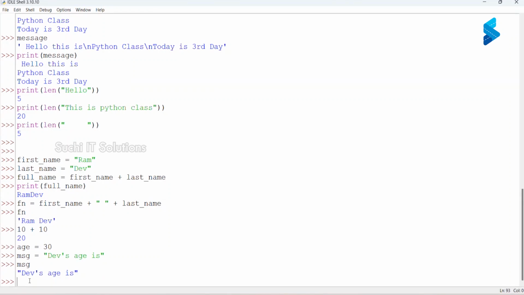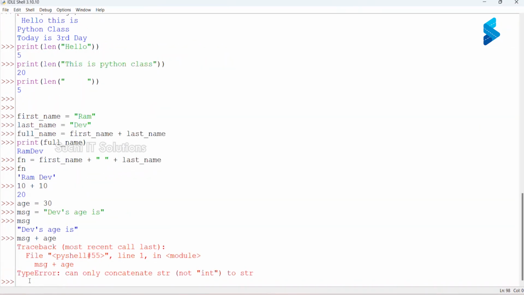Now what I want to do is join the string and the integer. If I use a plus operator between two strings, it used to work. If I use a plus operator between two numbers, it used to work. Now I'm using a plus operator between a string and a number. So this will result in an error. It doesn't know what to do.